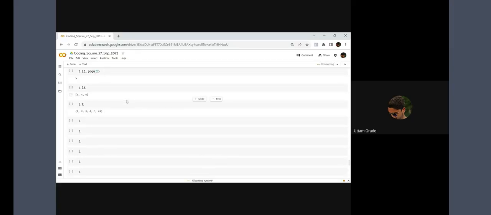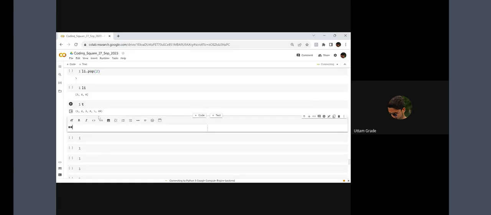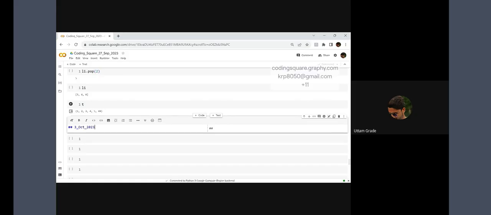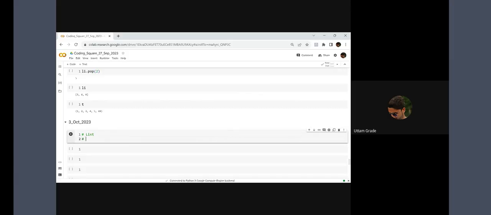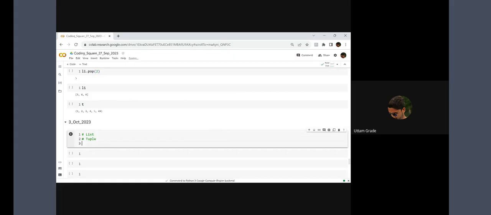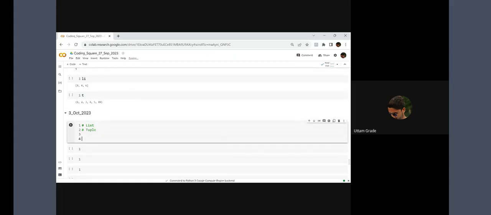So everybody, yesterday we talked. Let me add today's date first. Today's date is 3rd of, sorry, not September, October. Okay everybody, yesterday we talked about list and tuple, two data structures. We know that each and every data structure has its own functionality.